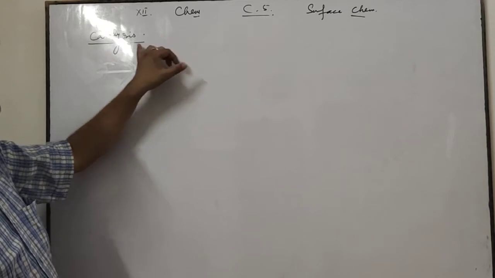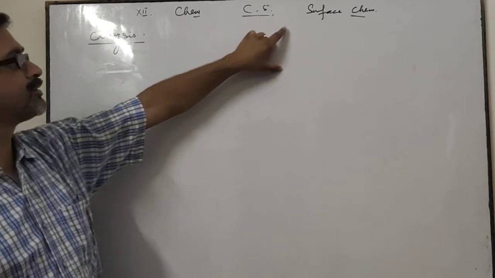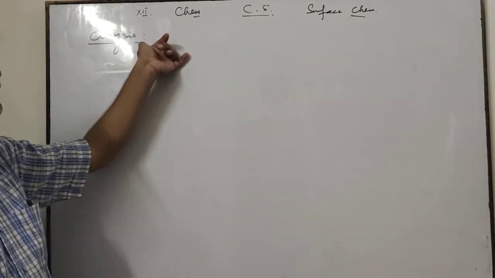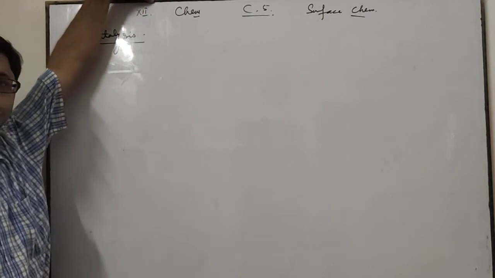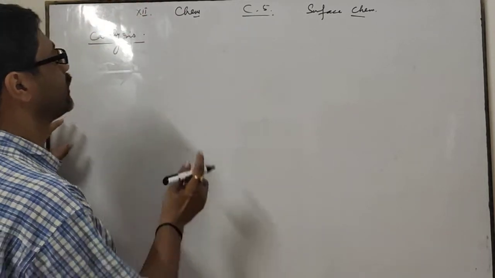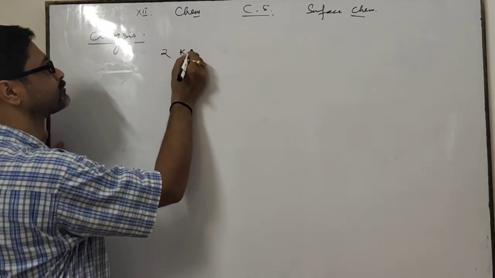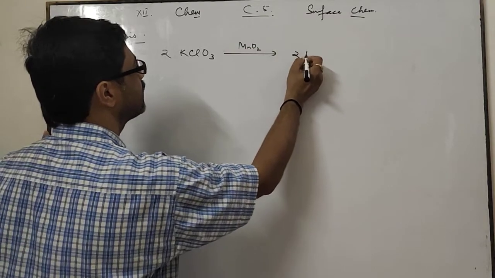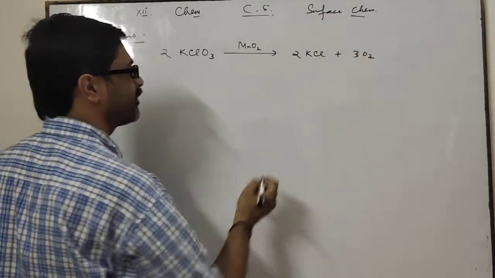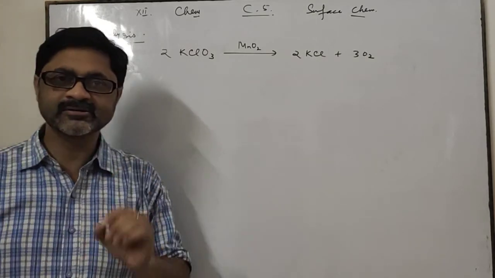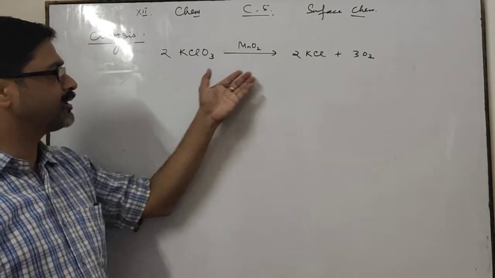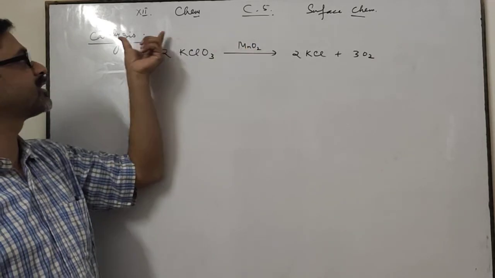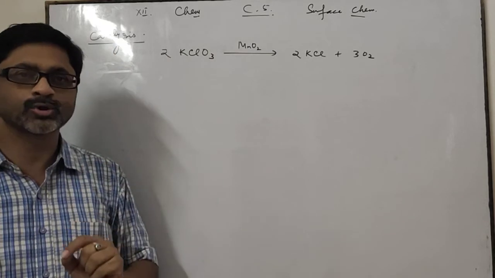I am going to teach you about catalysis. That is the chapter Surface Chemistry, chapter 5 for class 12th. What is catalysis and what is a catalyst? You know that in various reactions, some chemical compounds are used to increase or decrease the rate of reaction. Means there are some chemical compounds which either increase or decrease the rate of reaction. These chemical compounds are called catalysts and the phenomenon is called catalysis.